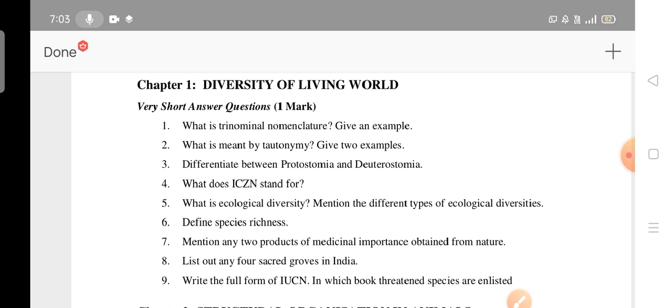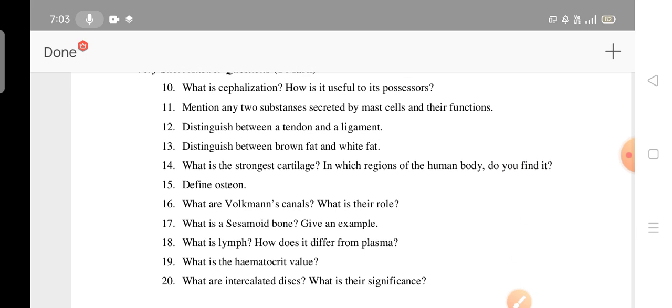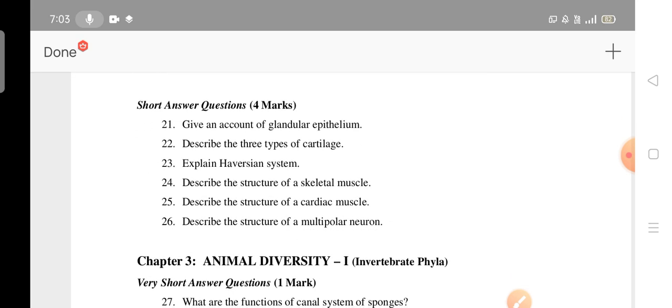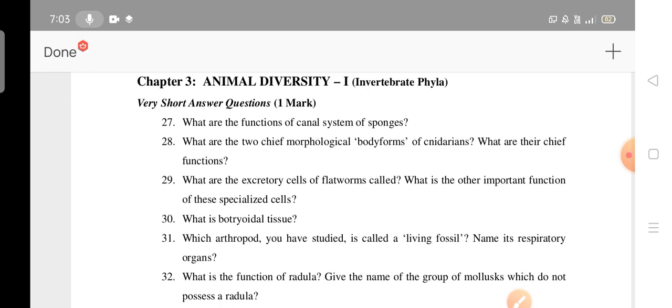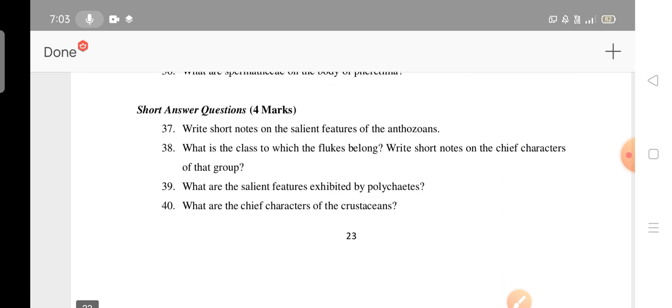You can read. Okay. Unit 2, 1 mark questions. These are all the 1 mark important questions. 4 mark questions. Third unit. 1 mark questions important. Short answer questions, 4 mark questions.